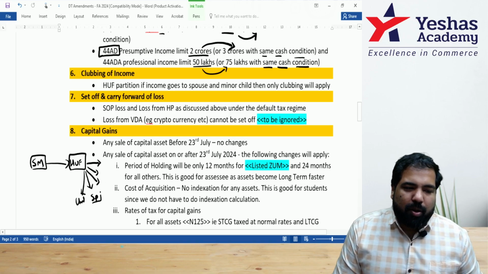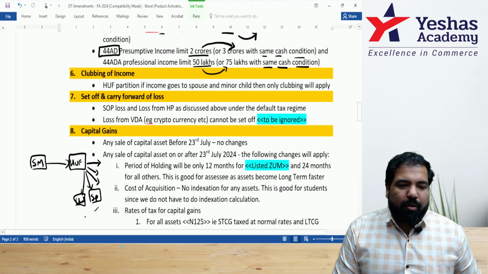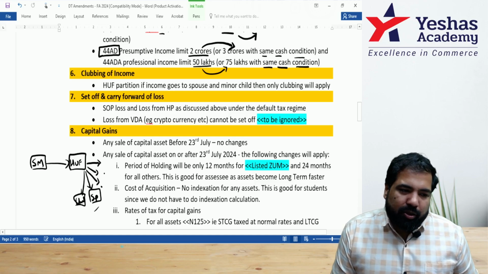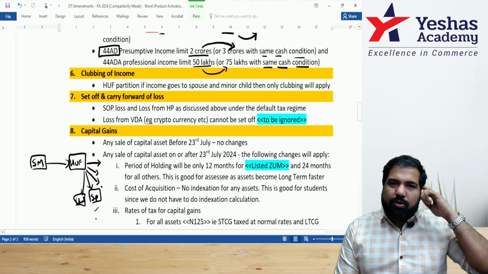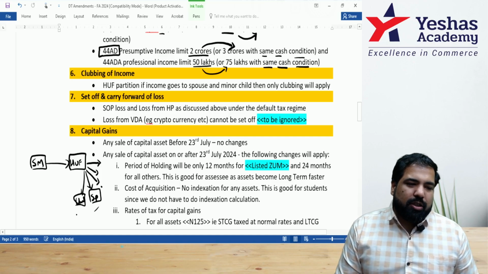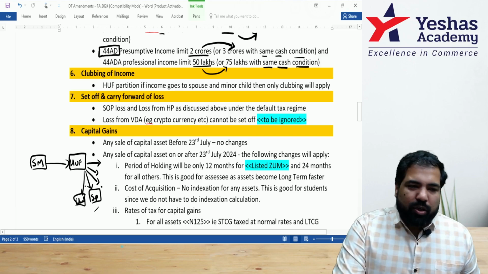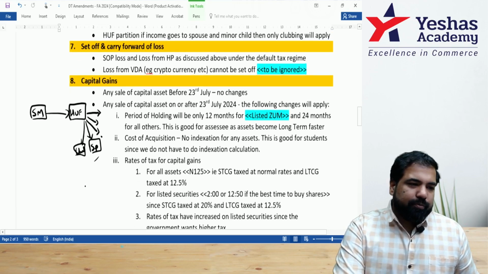Yes, but only of spouse and of children. So spouse will come back, not of the income which has gone to my brother, mother, and father, only to those relations which are already specified. So this is spouse and this is children. This is the only change which is in clubbing of income.